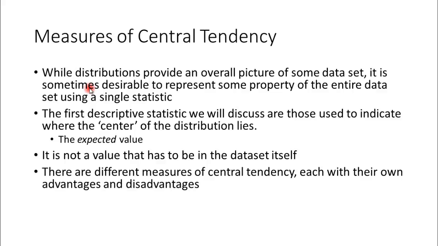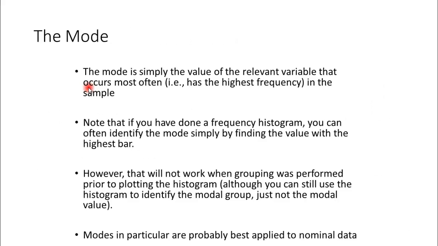And as I said, there are different measures with their own advantages and disadvantages. The first one is mode. Mode is simply the value of the relevant variable that occurs most often, that is, the highest frequency in the sample. If I take a quick mode of the class in terms of year of birth, and I need to know in which year most of the people were born, then mode is the statistic that will give me a quick flavor, saying most of the people were born in, let's say, 1990.